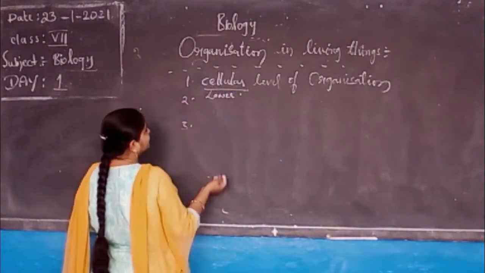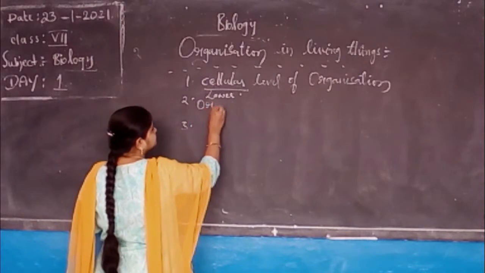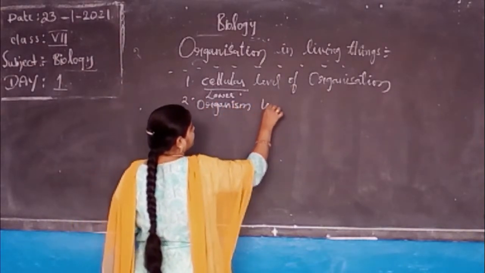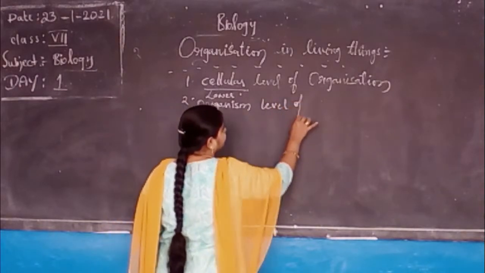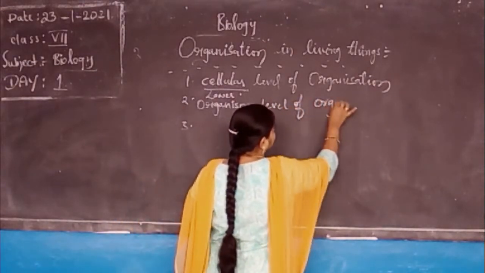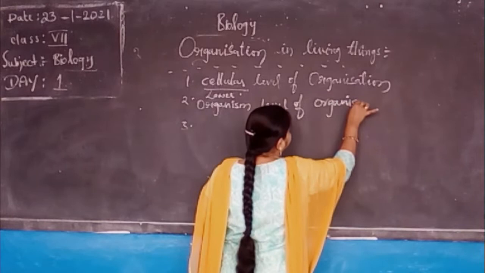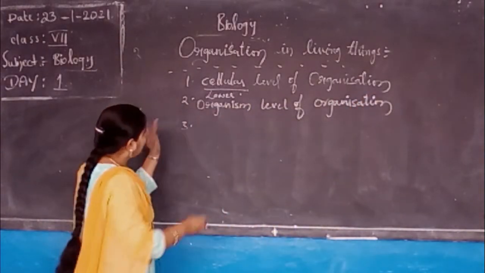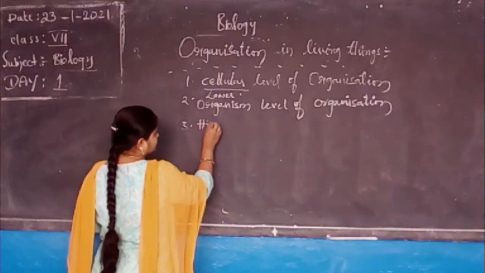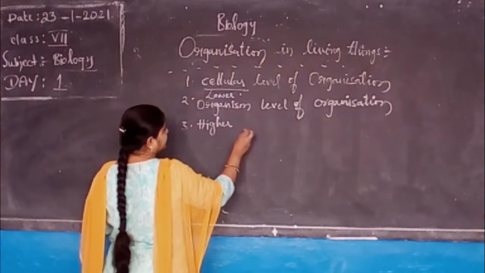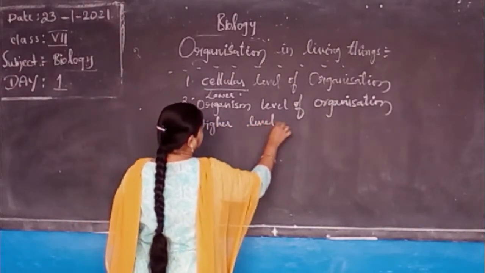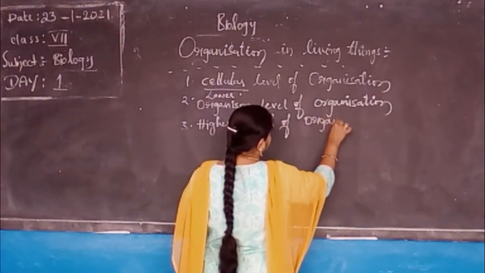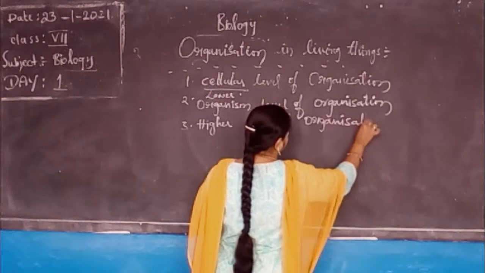And the second one is organism level of organization, and higher level of organization.